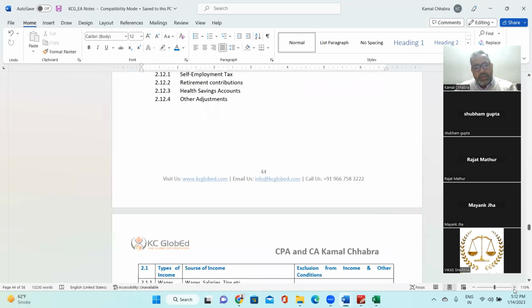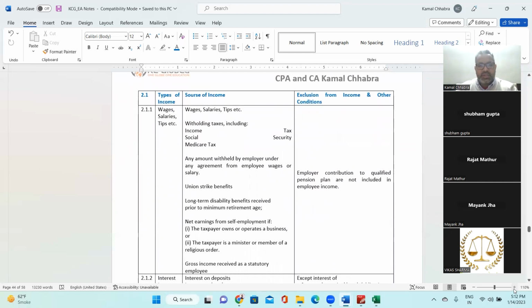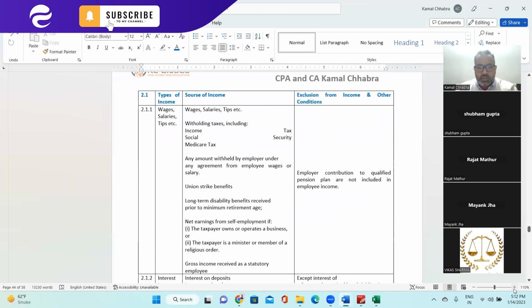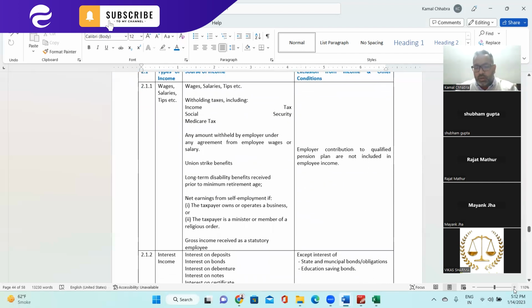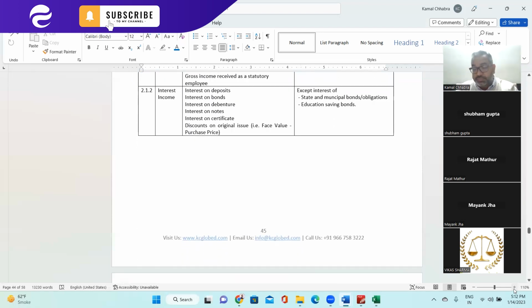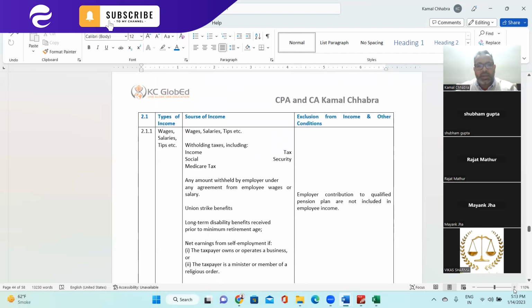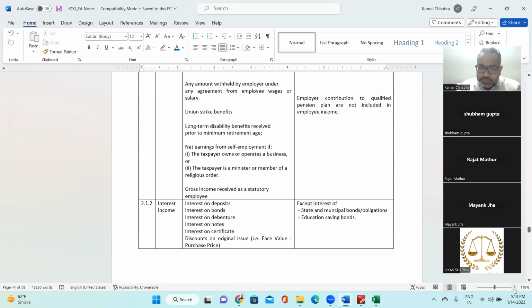Right. So quickly take a look at what we have done: wages, salary and tips. Hope you got all these notes also, right? In that we covered what all comes under wages, salary, tips, interest income, and some exceptions. If you remember this format, in the second column we have type of income, in the third column we have the source for that type of income, and the last column we have exclusion. So we'll be covering exclusions as well, which are not covered in the income, or which you can exclude from the income of the respective category, source or type of income, right?